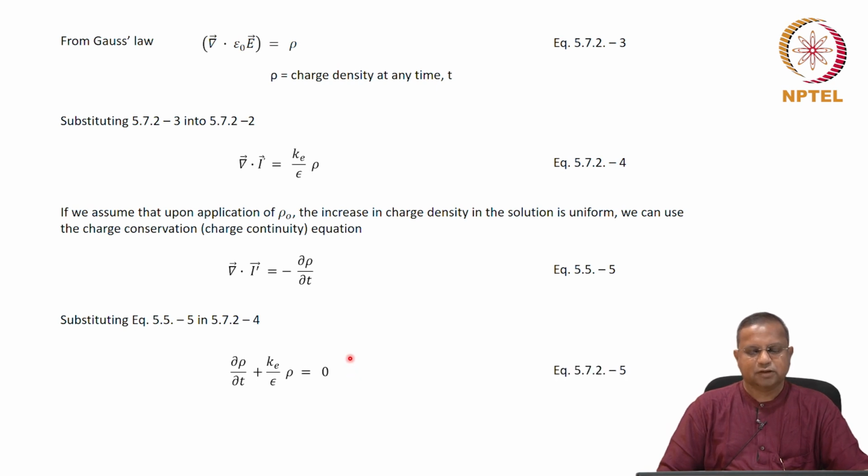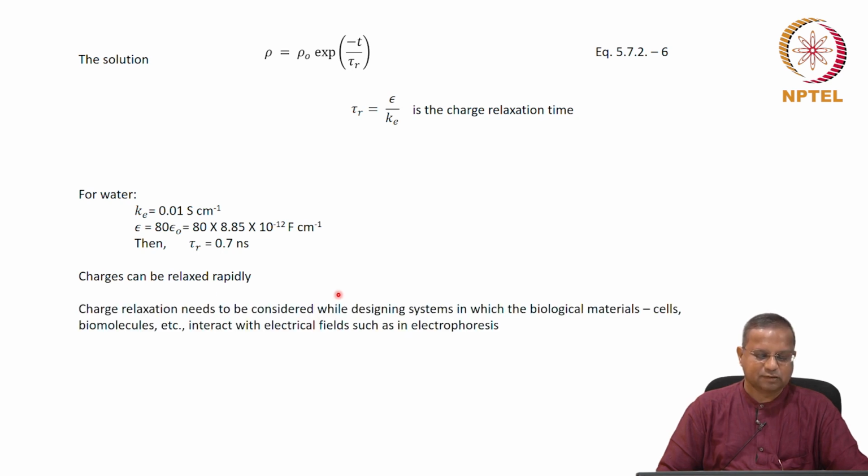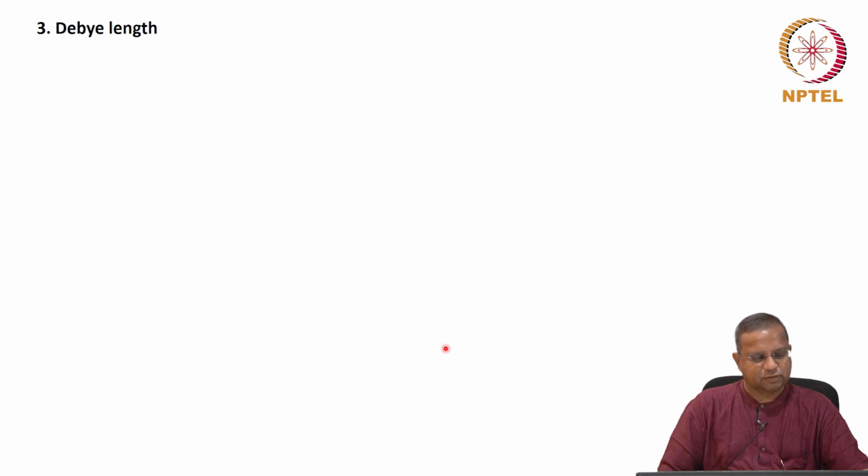conducting electrolyte. Then the solution was this, the typical rho equals rho naught exponential minus t by tau r, where tau r is epsilon by ke, and the charge relaxation time is tau r, which is epsilon by ke. For water, it turns out to be 0.7 nanoseconds. Charges can be relaxed very rapidly, and this has major significance whenever we go about designing things using solutions. For example, charge relaxation needs to be considered while designing systems in which biological materials such as cells, biomolecules interact with electrical fields such as in electrophoresis.